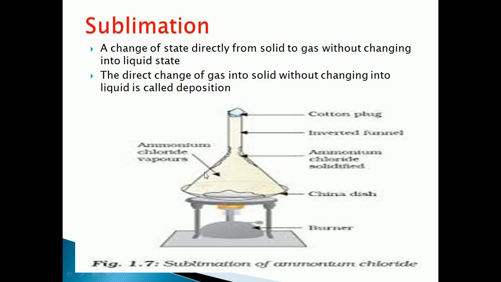So we can see one activity for this. Take some camphor, or a salt such as ammonium chloride, and crush it. Put it in a china dish. Here you can see the china dish in the picture. Then you have to put an inverted funnel over the china dish. You can see in the picture, above the china dish you keep the funnel inverted.